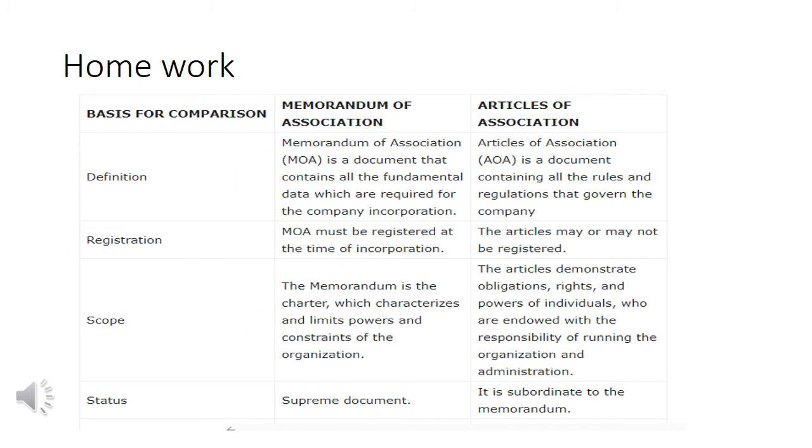This is your homework. Kindly learn this topic and try to understand. If you have any queries, please ask me. I know this topic is very new to you and you may face difficulties, so kindly ask me if you don't understand anything, and you must copy all the material which I have taught you in this video and learn this question, difference between memorandum and articles, and write it in your fair notebook.